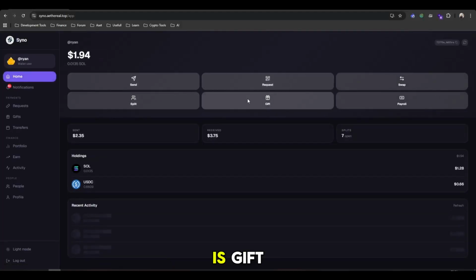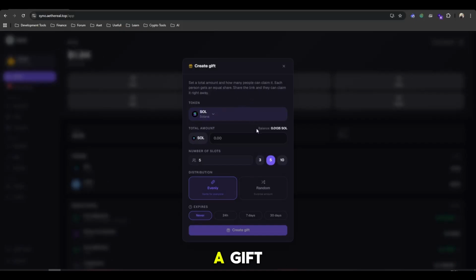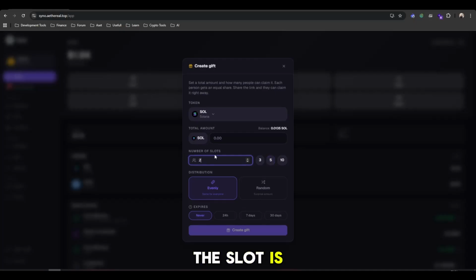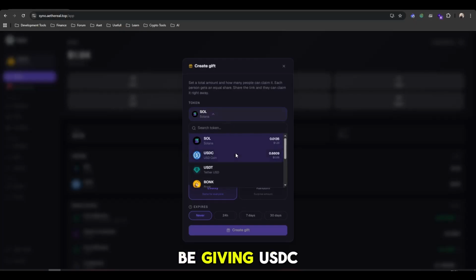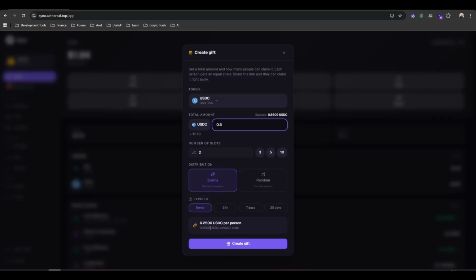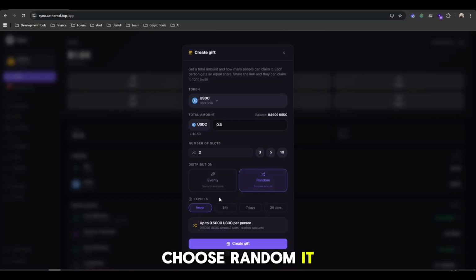Okay, next feature is gift. You can create a gift, and you can share your gift with every person who is already registered in Sino. So let's make the slot 2, and I will be giving a USDC gift. Let's say I'll be giving 0.5. If you choose evenly, each person will get 0.25 USDC. But if you choose random, it will be random per person. Well, let's choose even for this one,